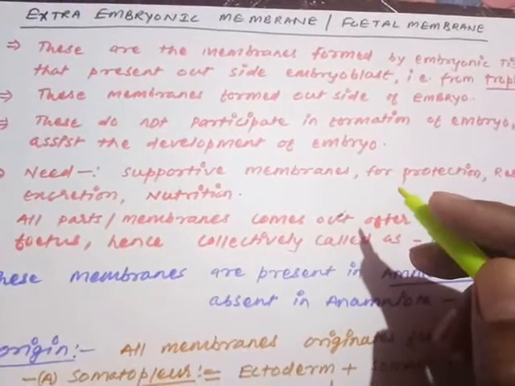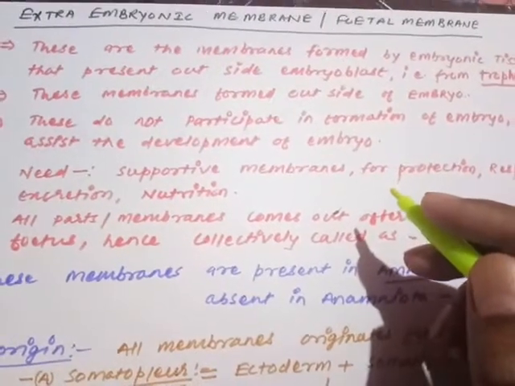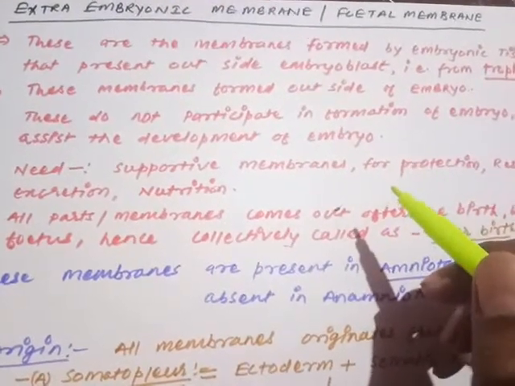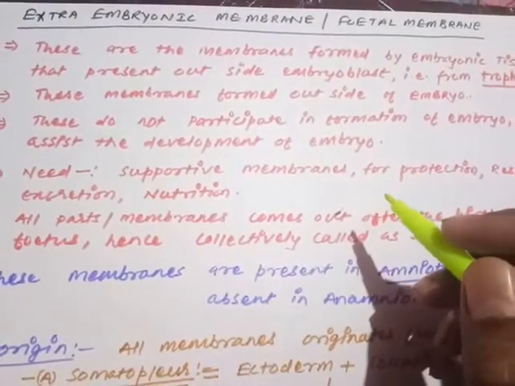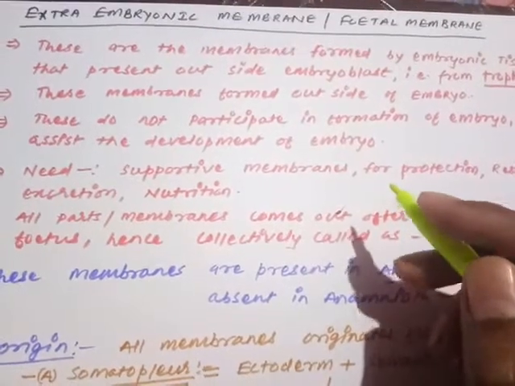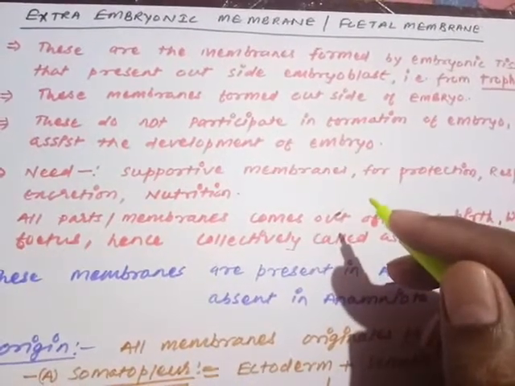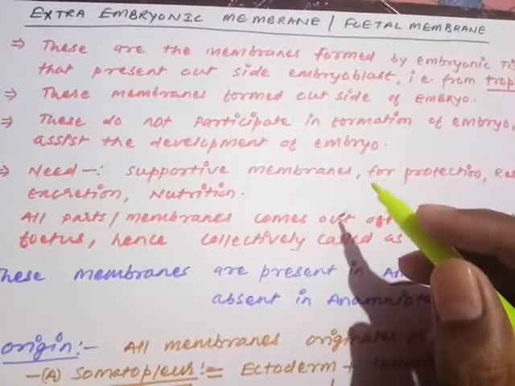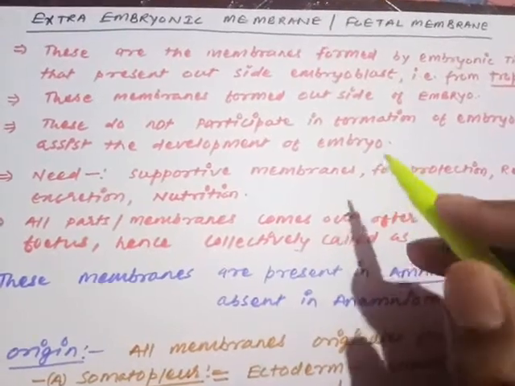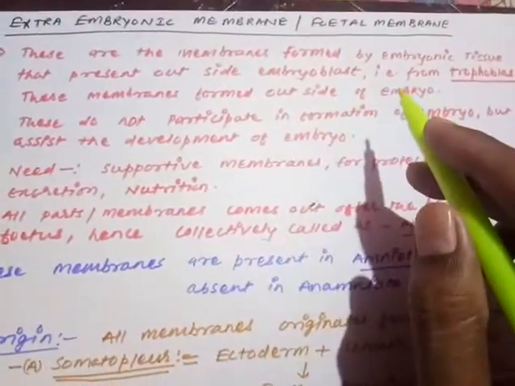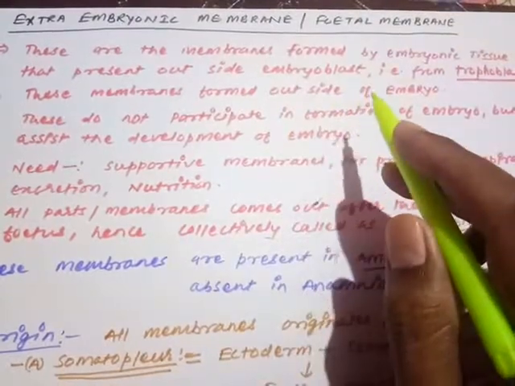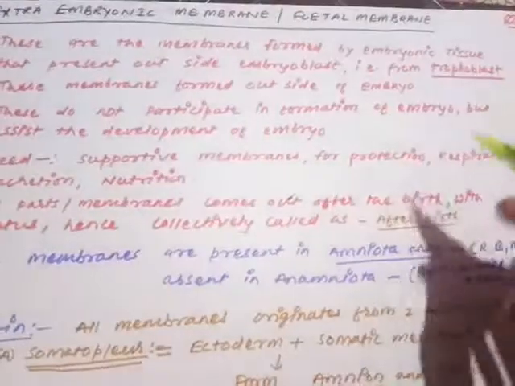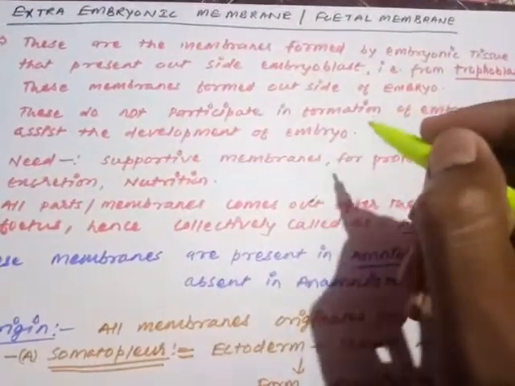Sometimes they are supporting the embryo in a variety of ways, like protection, nutrition, excretion, respiration, every type of function is provided by these. So you can understand very well, if such functions are not facilitated to the embryo, the embryo cannot survive. So these membranes are very much required for the survival of the embryo. These are the membranes formed by the embryonic tissues present outside of the embryoblast. The tissue present outside of the embryoblast is the trophoblast, so these membranes are produced from the trophoblast.